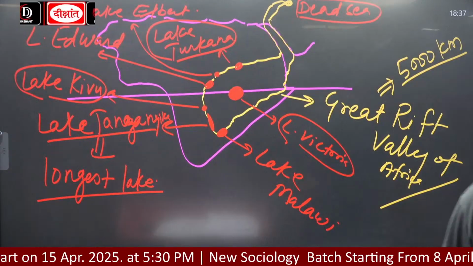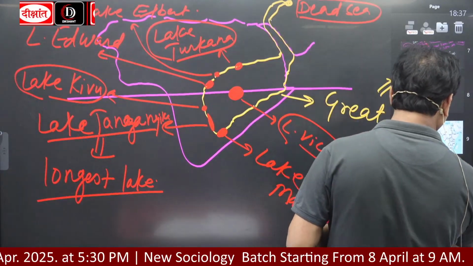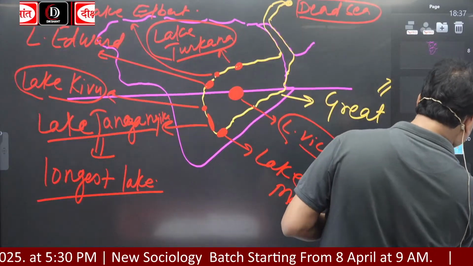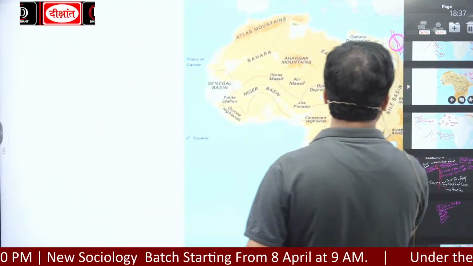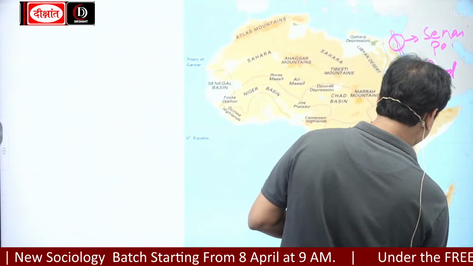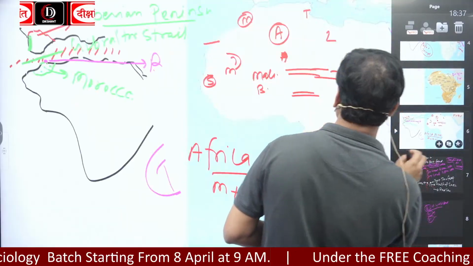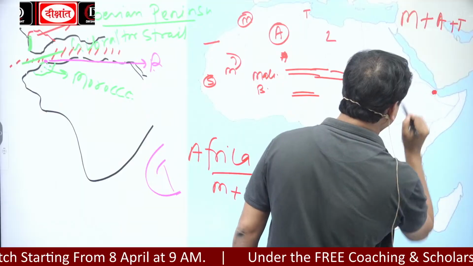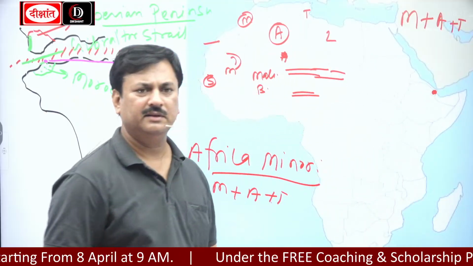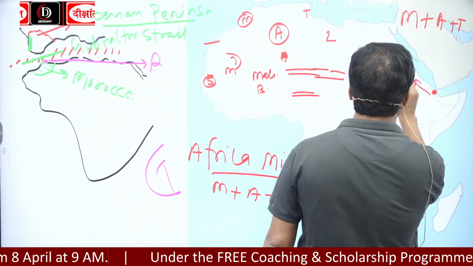Okay? But remember one thing, in Djibouti there is a lake, and the lake is called Lake Assal. Look here. This is Djibouti, and in Djibouti there is a lake, what is the name? Lake Assal.